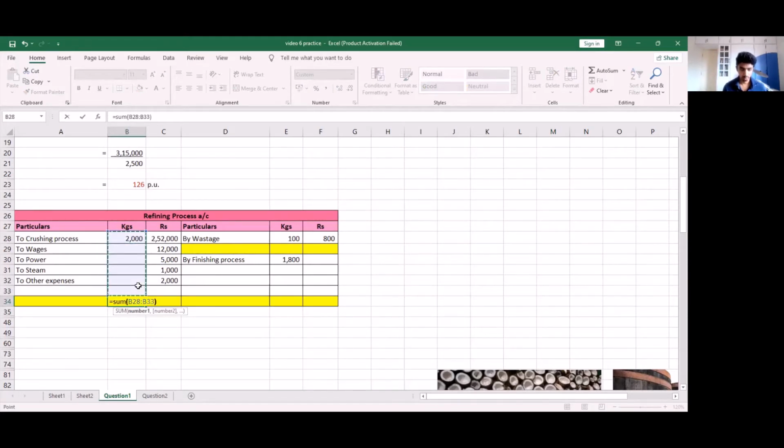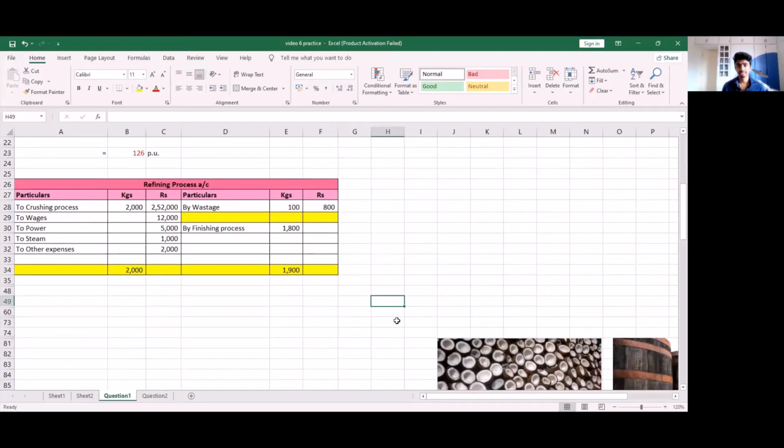On our debit side, we get 2,000, and on our credit side, we get 1,900. So there is a difference of 100 units. Normally, this would be abnormal loss, but in our case, which is in the case of oil, there might be evaporation or loss in weight. This makes it a normal loss. So we will write by loss in weight 100 kgs, but this will realize no value.